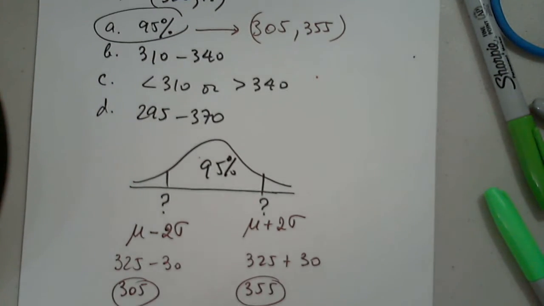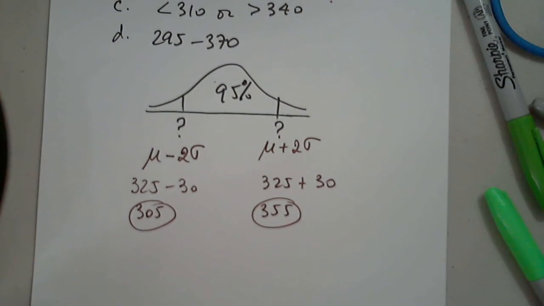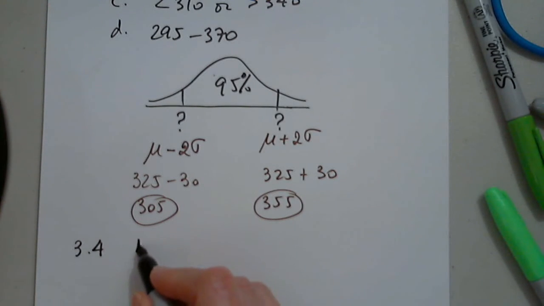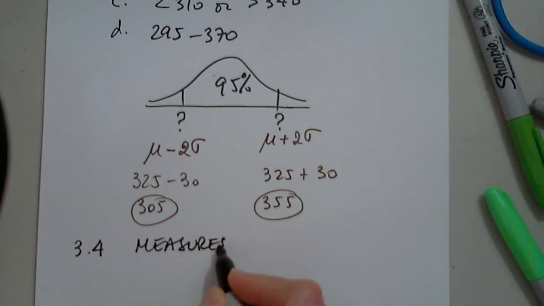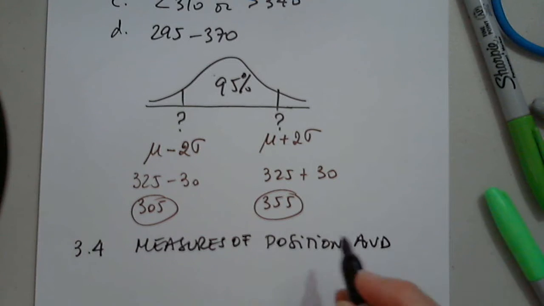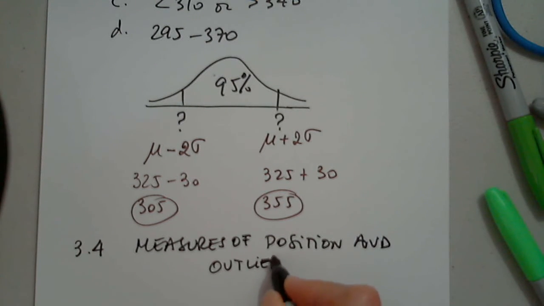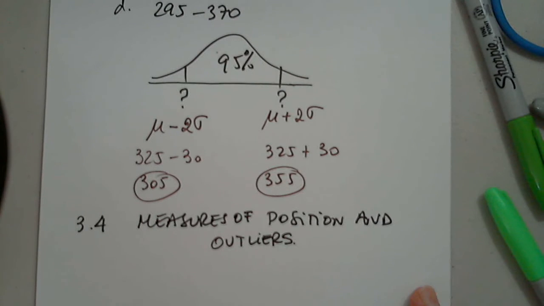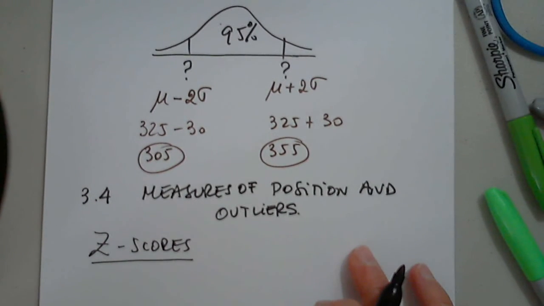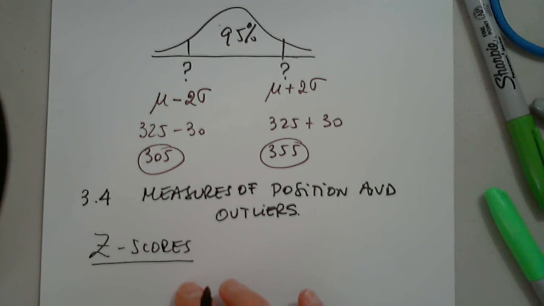And now I would like to go to section 3.4. I know we have like 10 minutes left, but maybe we can finish one more section. So 3.4 deals with measures of position and something called outliers. Okay. So the measures are presented. So first of all, the z-score. And I got a question about the z-scores, and I want to talk about it as soon as possible so we can have it answered.